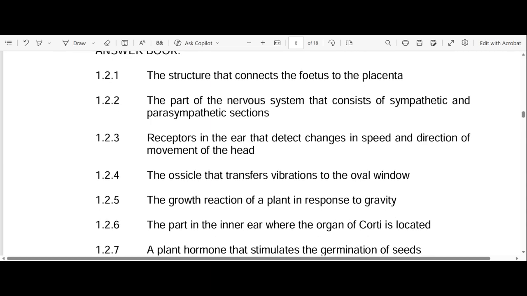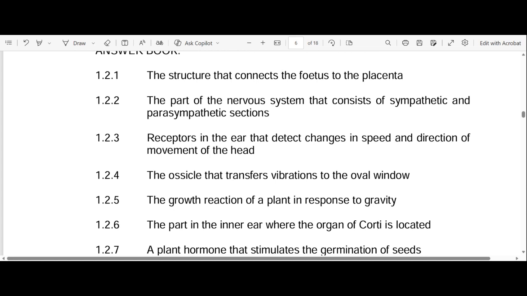Let's go to 1.2.2. The part of the nervous system that consists of sympathetic and parasympathetic sections. We know that is the autonomic nervous system, but I'll just try to categorize it for you. We're starting with our nervous system. It is divided into the central nervous system and the peripheral nervous system. Then our central nervous system is divided into the brain and the spinal cord.